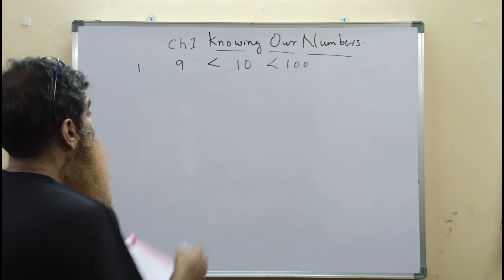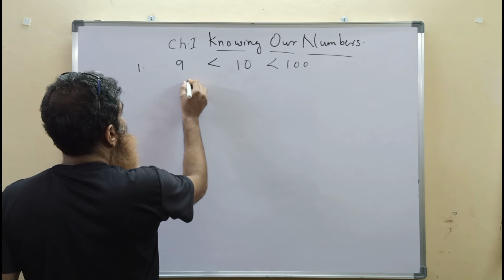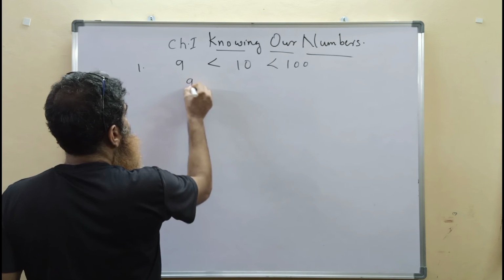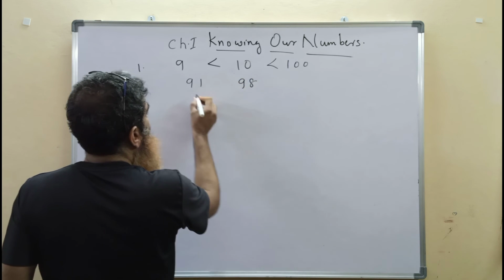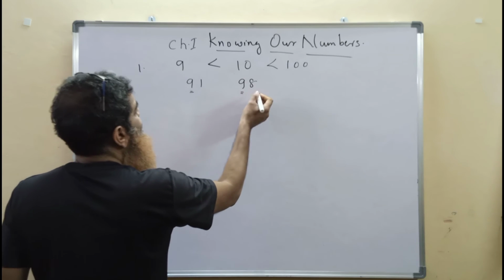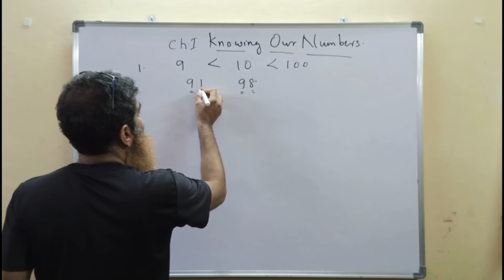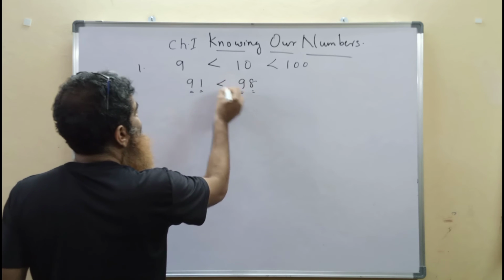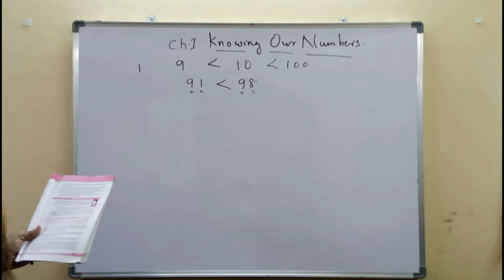Now if two numbers have the same number of digits, and the leftmost digit is the same, then we go to compare the next digit on the right side. So this is 8 here and this is 1 here. So obviously 8 is greater, so 98 is greater than 91.